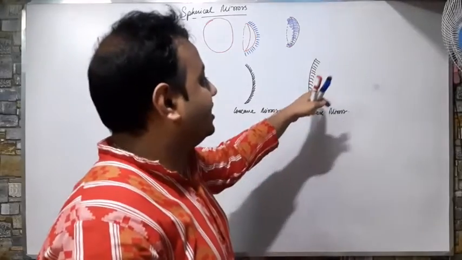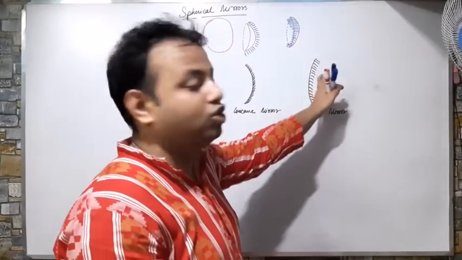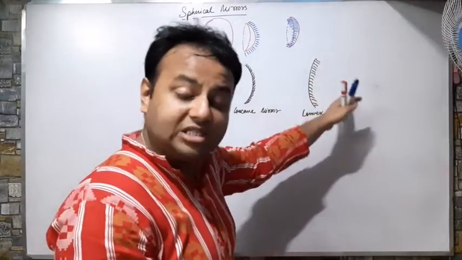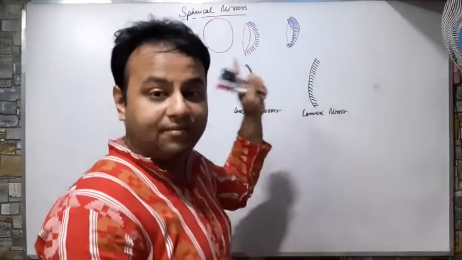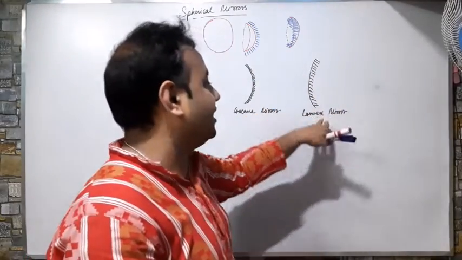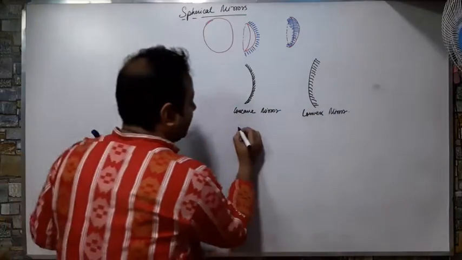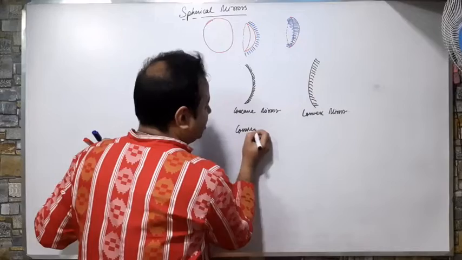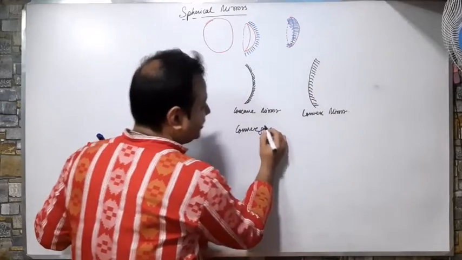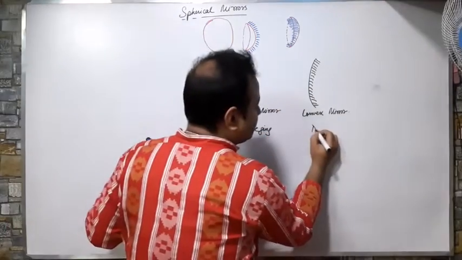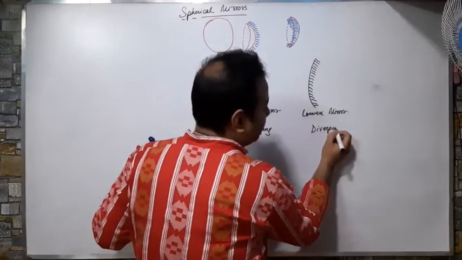On this side, the silver is put on the inner side and the reflection takes place from the outer side. Hence it is known as a convex mirror. This concave mirror is converging in nature, and this convex mirror is diverging in nature.